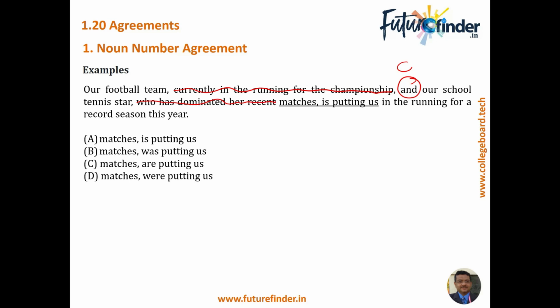Again, this is extra information. The sentence should simply read, "Our football team and our school tennis star are putting us." Because there is a conjunction here, this is a compound subject, and the singular is incorrect. So we have to look at the sentence that is correct, and this one is the correct one, which is B.